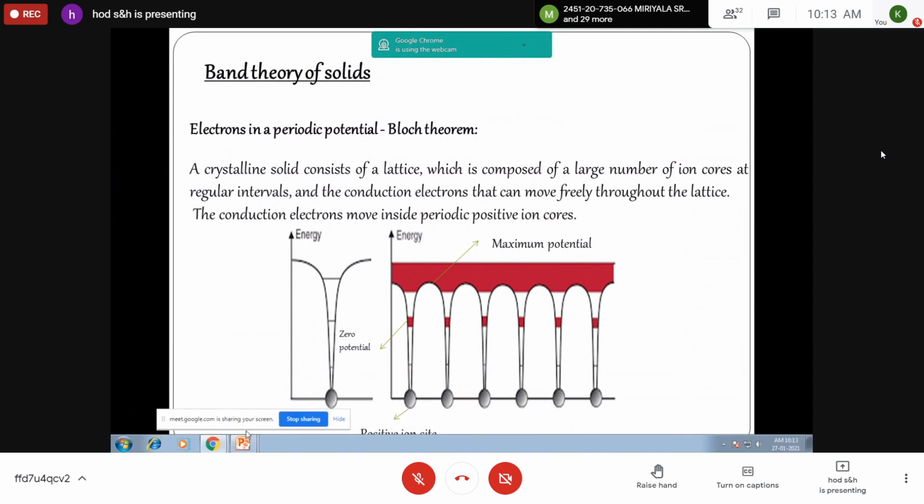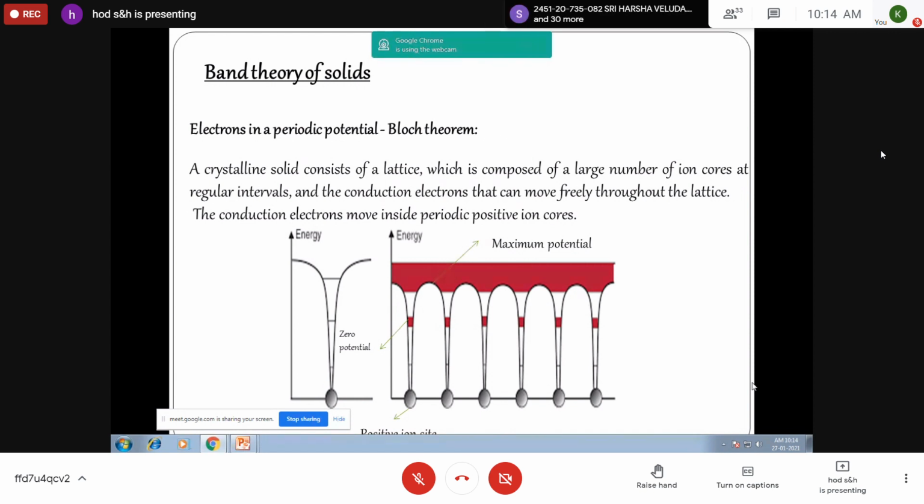So, according to band theory, a crystalline solid consists of a lattice in which the positive ion sites are regularly arranged, and the conduction electrons or free electrons move freely through the lattice without any obstruction. But according to quantum free electron theory, a conduction electron or free electron possesses a constant potential. But according to band theory of solids, a conduction electron possesses periodic potential. So this is the basic difference between quantum free electron theory and band theory.